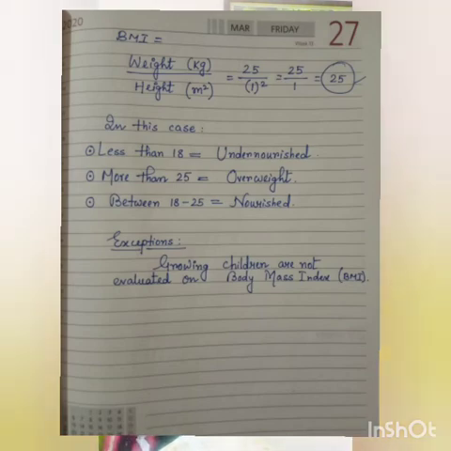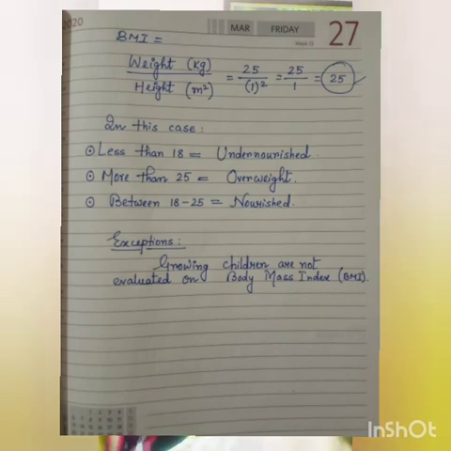But how do we know he or she is nourished or undernourished or overweight? So beta, it has some parameters, like you can see, less than 18 is undernourished, more than 25 is overweight, and between 18 to 25 it is nourished. Okay, so there is an exception. You can also see over here, growing children are not evaluated on body mass index. Right? I think it is clear.